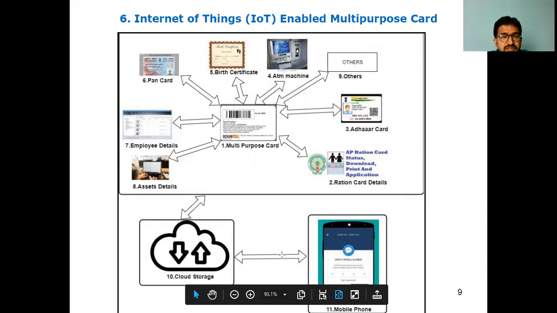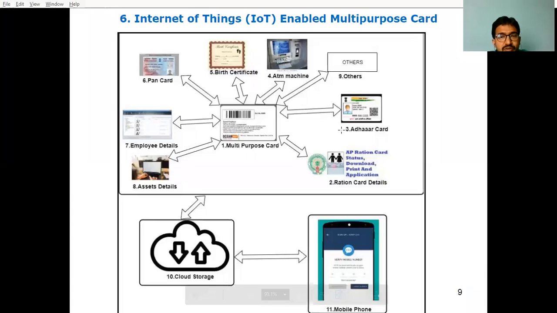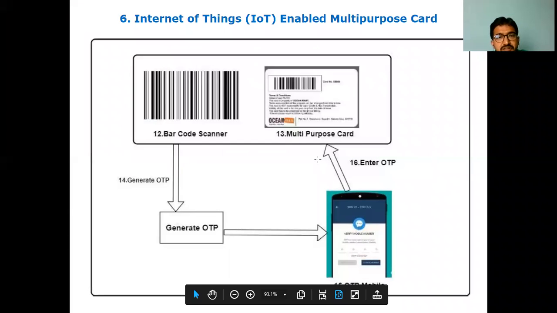In the process, we connect this card to a cloud and to the mobile. Once that is done, when you swipe your card, an OTP automatically comes. Once you enter the OTP, it gives you the option of which certificate you would like. Select the certificate and send it. So in this process, whether any inventive step is there or not has to be found out, and based on that, you can claim this is my inventive step.